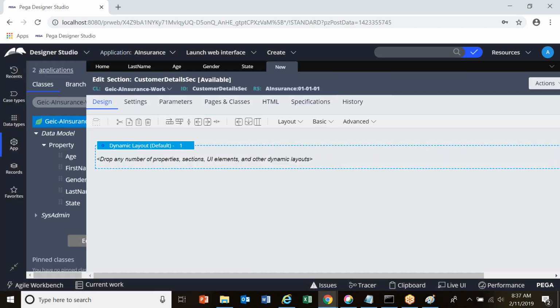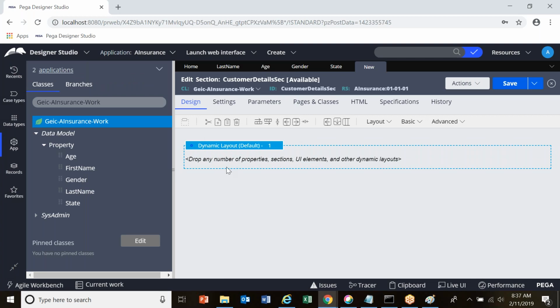Okay. This is your section rule. Your section rule always comes with a layout. By default, there is a layout called dynamic layout. And now, what is a layout? See, a layout is nothing but a table. Assume that it is a kind of table.